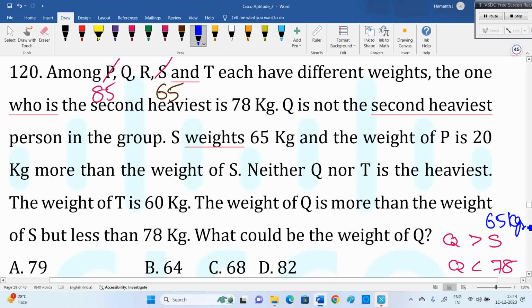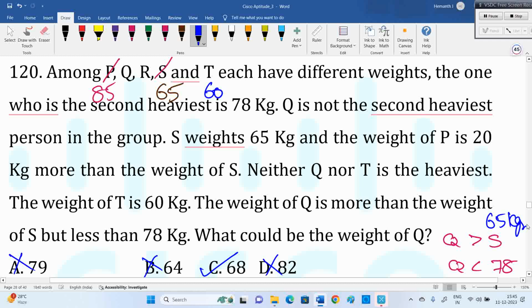So more than 65, less than 78. So this is no, this is no. See, directly we got the answer. Some people worried about that question, but the last line is the answer directly. The last line is directly giving the answer for us.